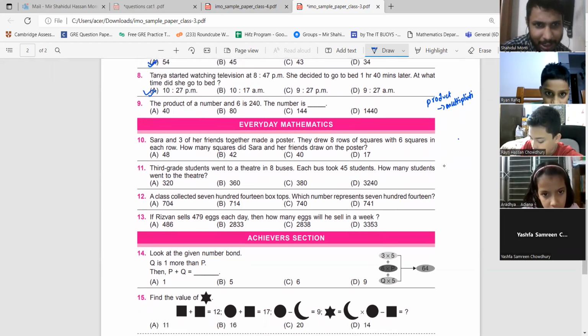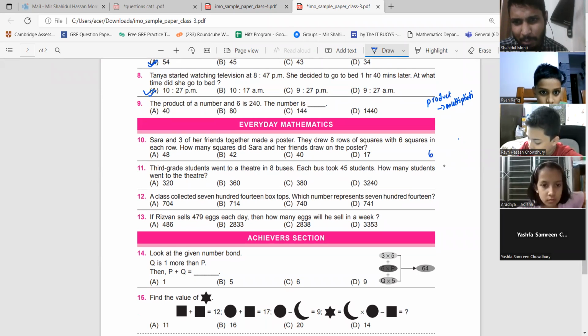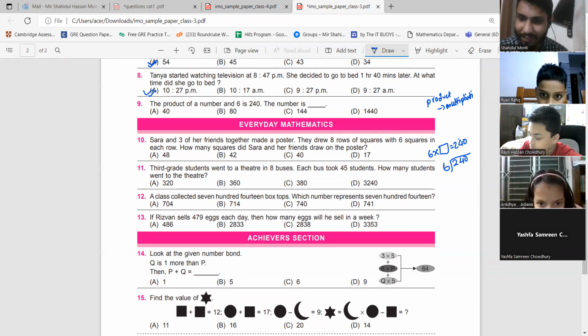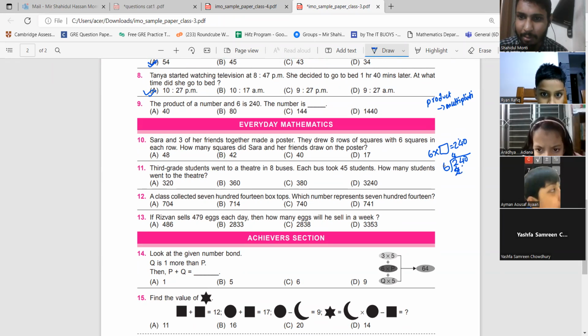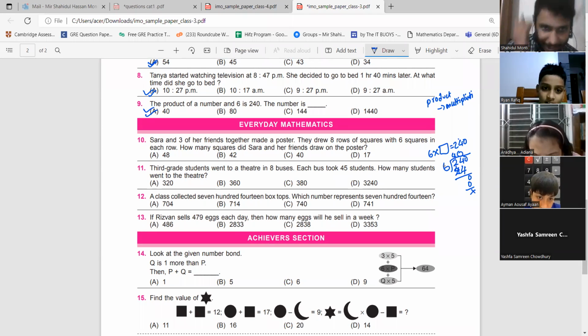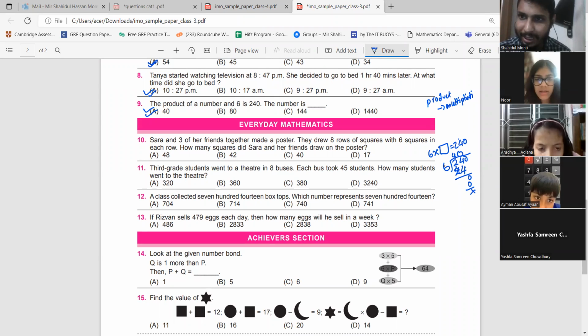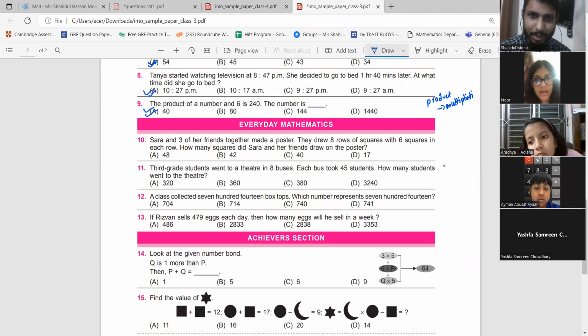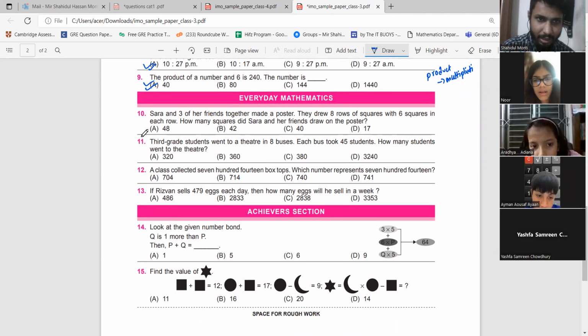If product means multiplication, the product of a number and 6 is 240. 6 multiplied by what is equal to 240? How can I find that number? We can divide 240 by 6, and the answer that I'm getting is 40. So the answer should be 40. 40 is multiplied with 6 to make it 240. So the number is 40.